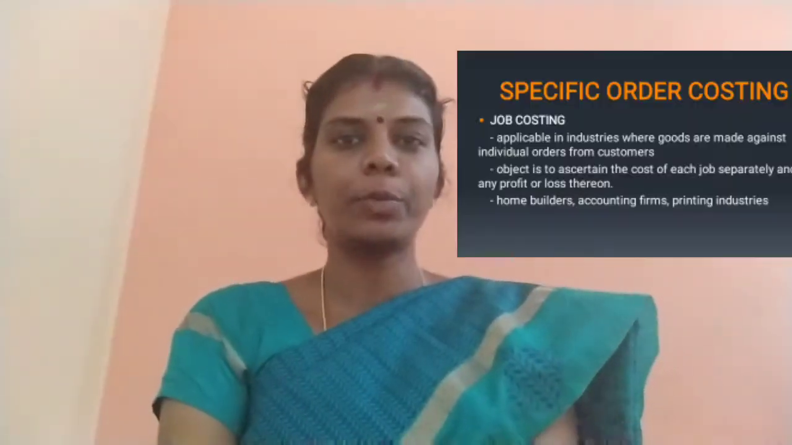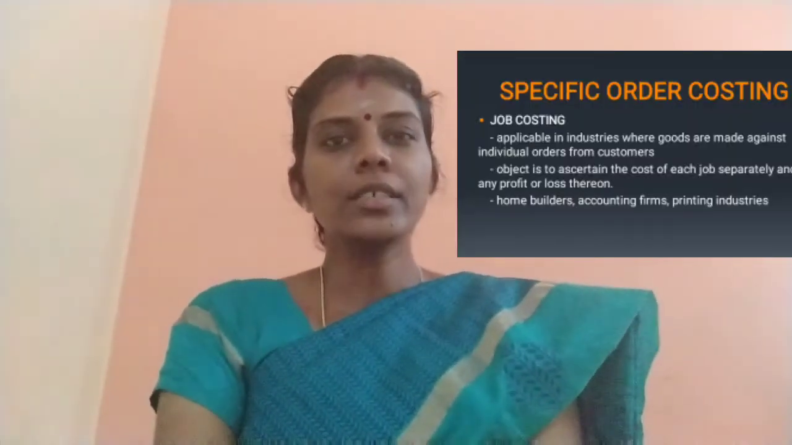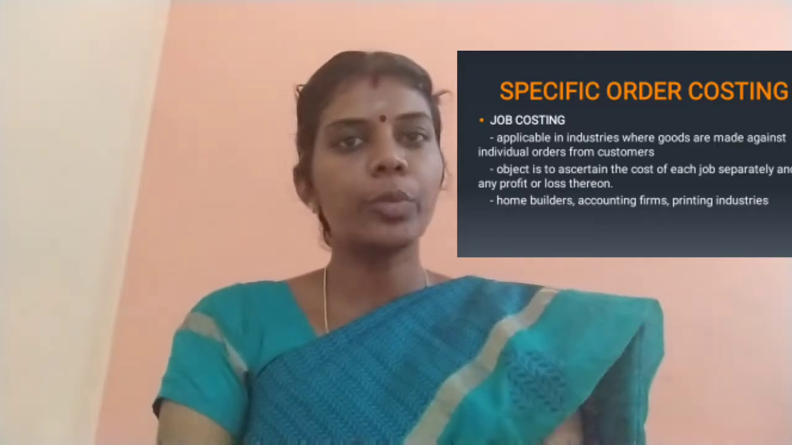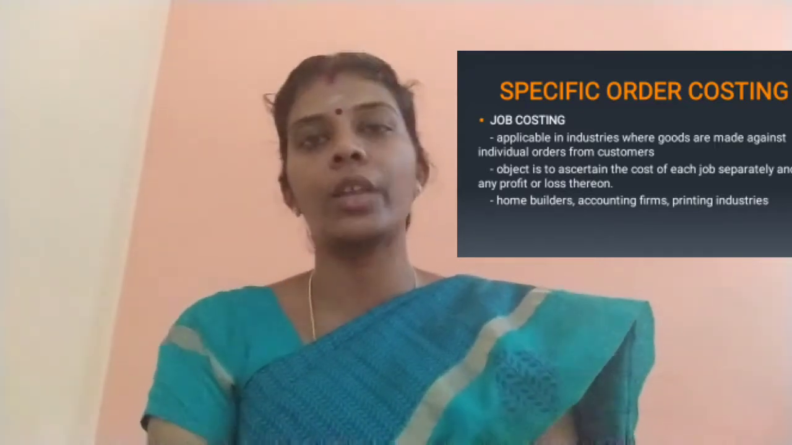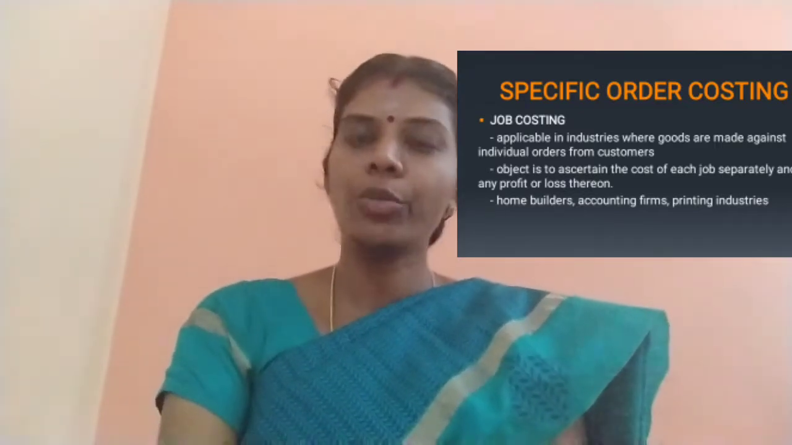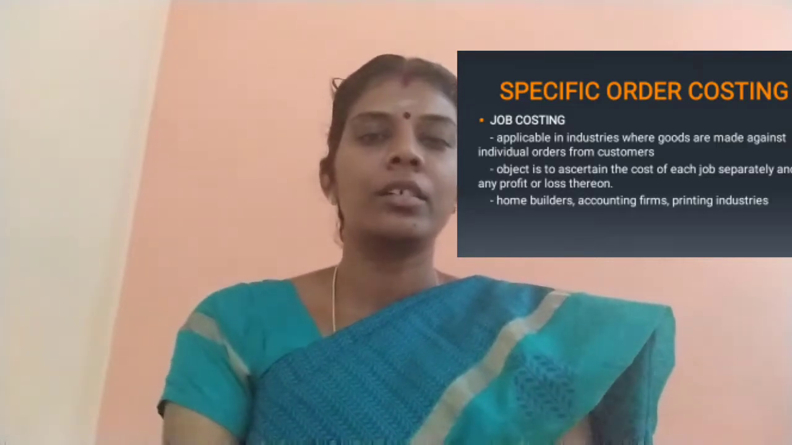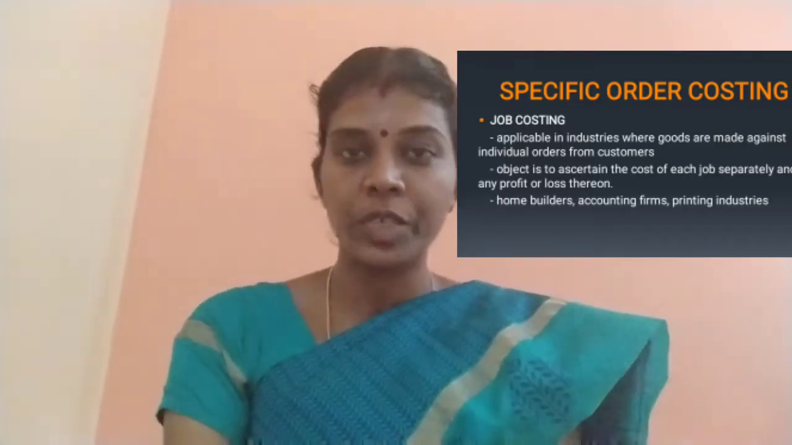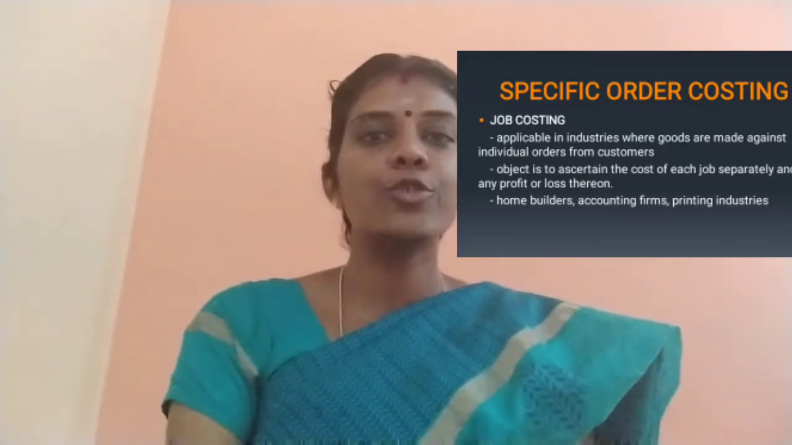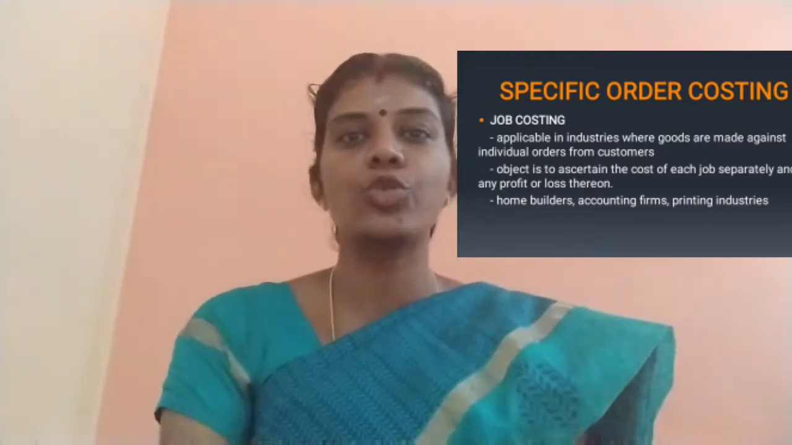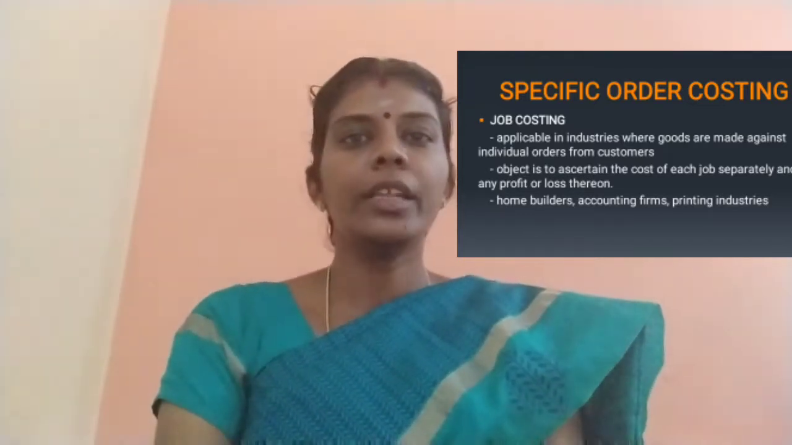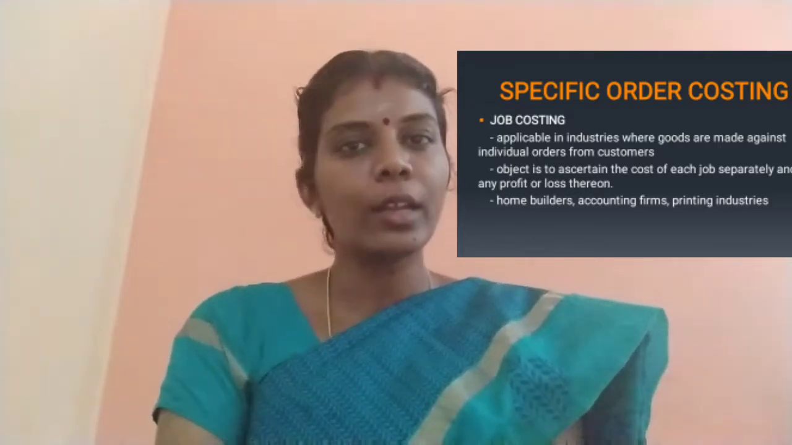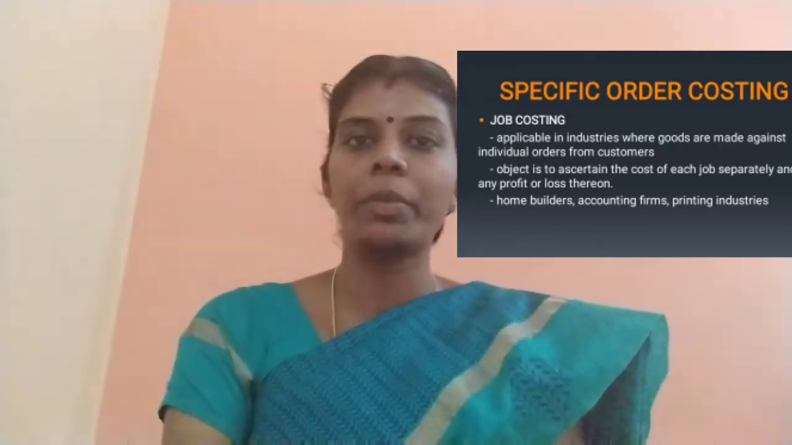The first one is job costing. Job costing is applicable to industries where the production is made according to the specific requirements of customers. Take an example of home builders. They design each house according to the specific requirement of the customer. So for those kinds of industries, job costing is applicable. Under job costing, we can calculate the cost of each job separately, and thereby find out the profit or loss from the particular job.